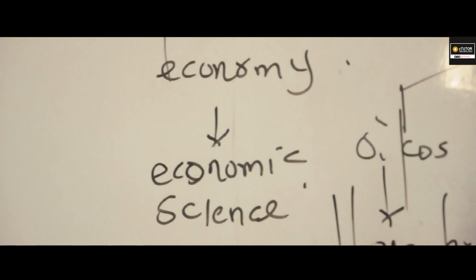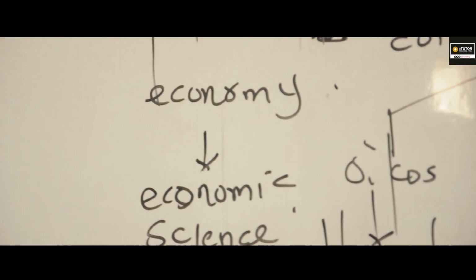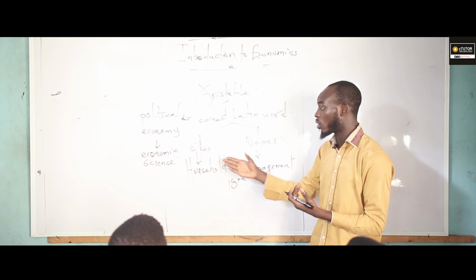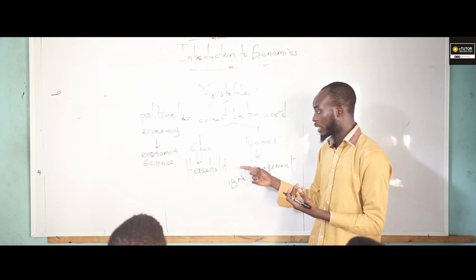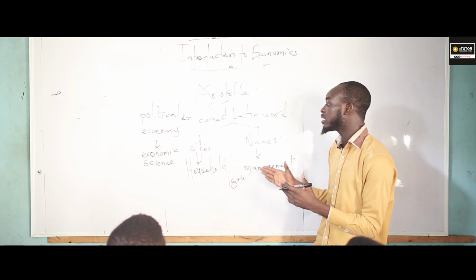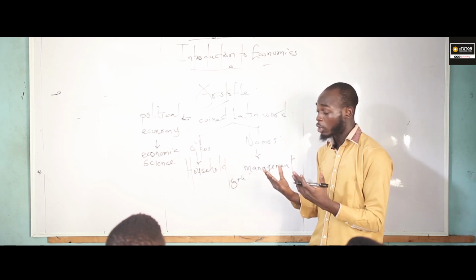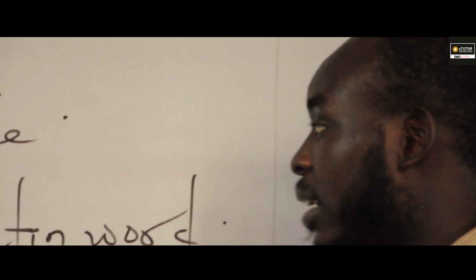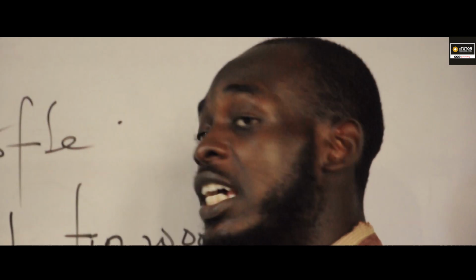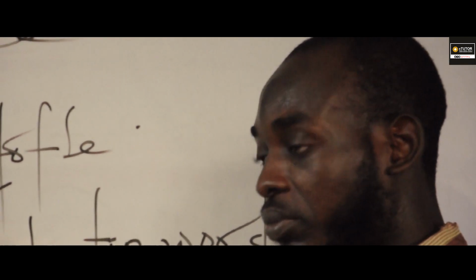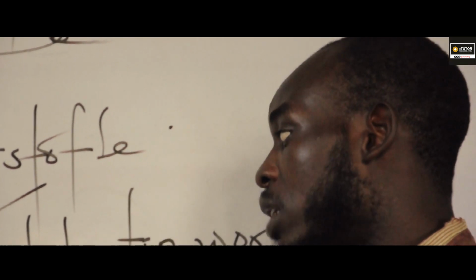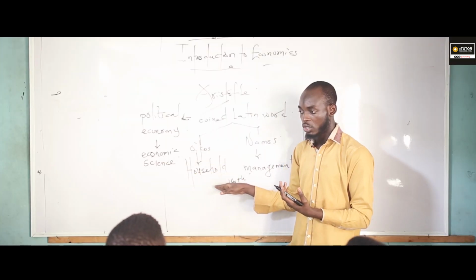Don't forget, like I said, the first person that defined economics is Aristotle, in which he coined it from two Latin words, oikos and nomos. Are you getting that now? After he combined the two terms together, he said it can be defined as the management of household. Later in the 19th century, we have Alfred Marshall, who emphasized political economy. After calling it political economy, he changed the name to economic science. Do you understand now?